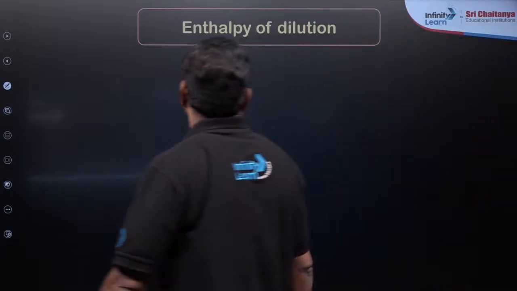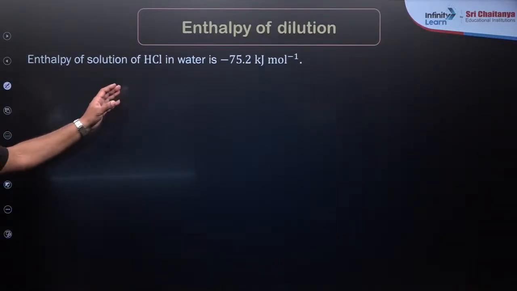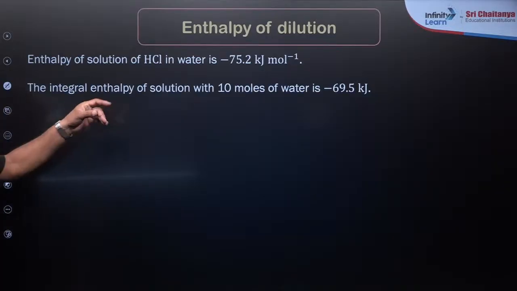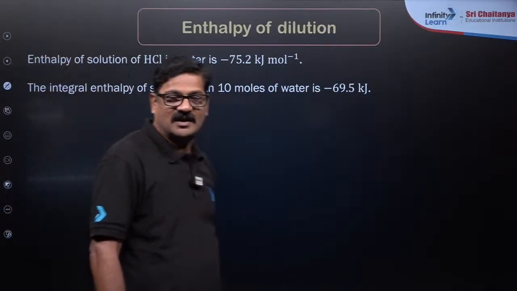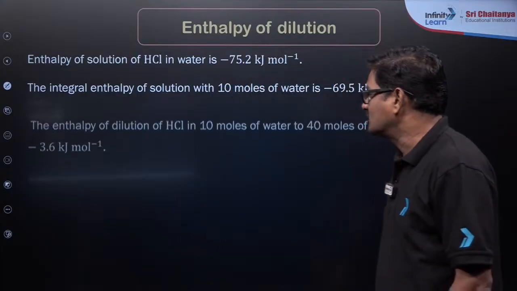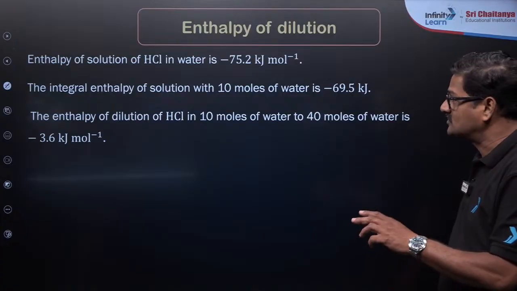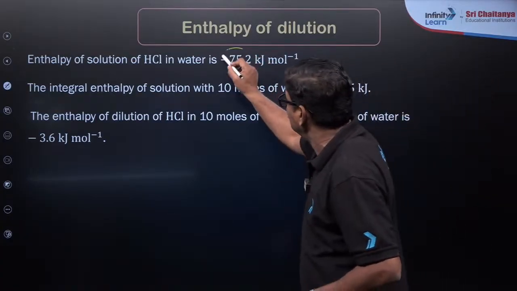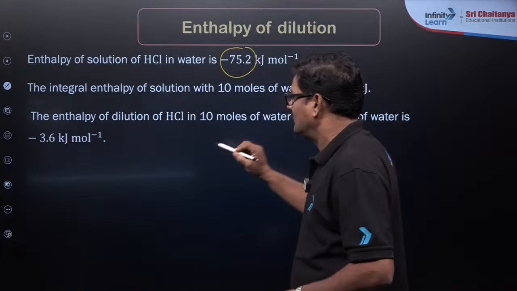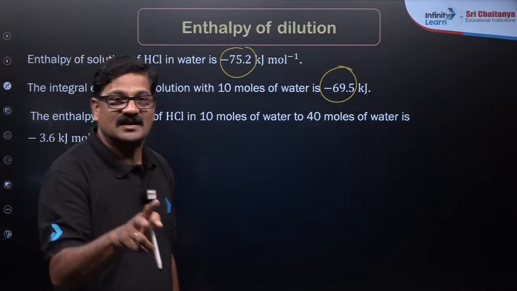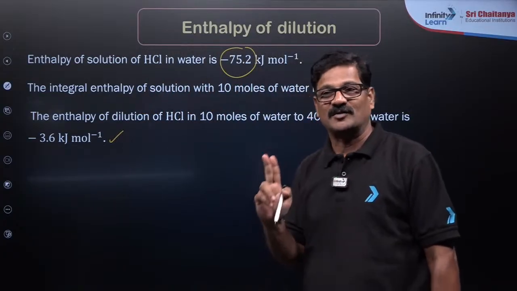Now, enthalpy of dilution. So, enthalpy of solution of HCl in water is minus 72.4 kilojoules per mole, and when dilution comes, it should form some more diluted solution. The integral enthalpy of solution with 10 moles of water is 69.5. And the enthalpy of dilution of HCl from 10 moles of water to 40 moles of water is the difference between these two. Understand? The difference in the integral heat of solution is called enthalpy of dilution.